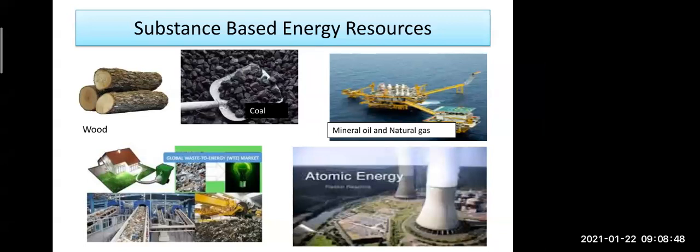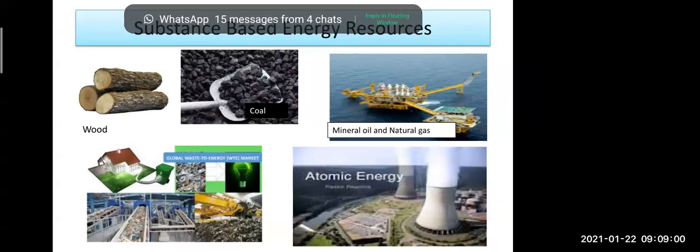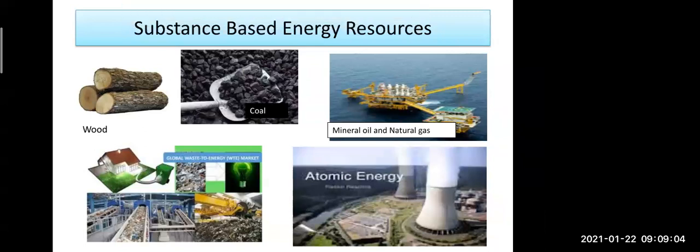Even the high quality coal is known as coke, C-O-K-E, coke coal also. Now see the coal which we use at home, like in the villages, we are using the coal for cooking. When we use it for cooking, it is a low quality coal. Why are you using the low quality coal for cooking? Because the energy which is there in the low quality coal